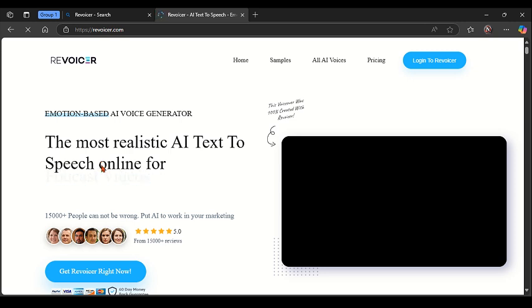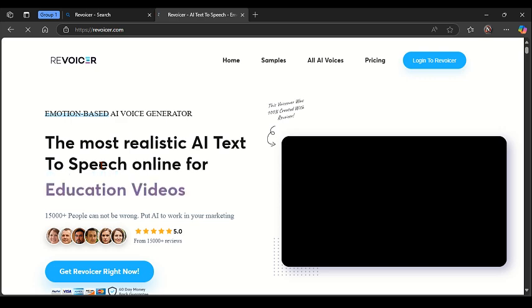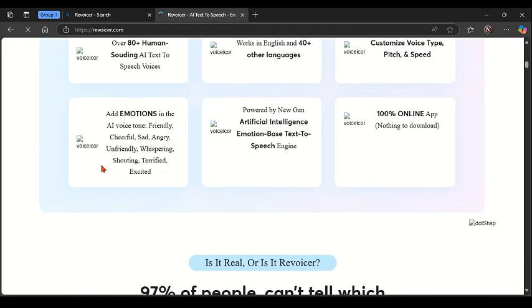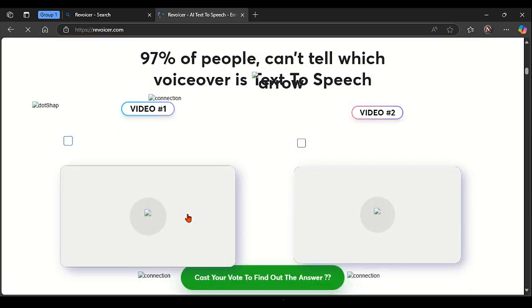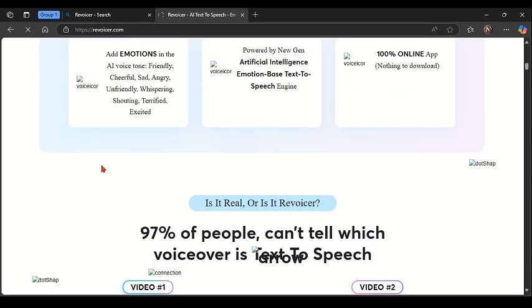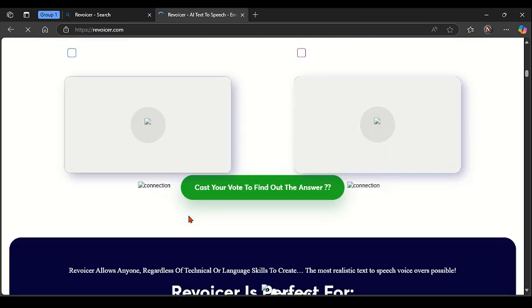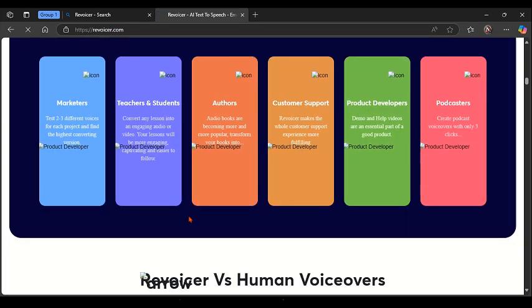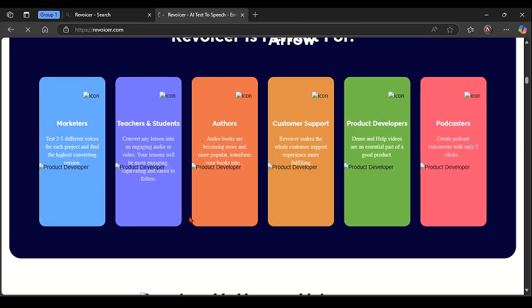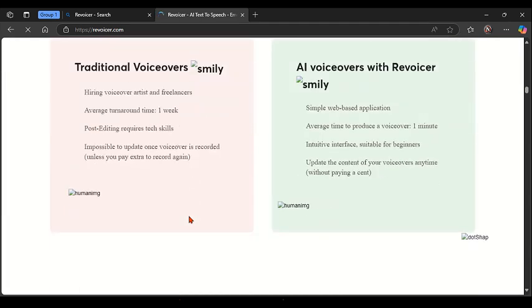And here's the pricing plan for this website. Revoicer offers a few different plans to fit your budget and needs. Here's the list: Revoicer Pro, which starts at $47 to $50 per month, another plan, Revoicer Standard, which starts at $67 to $80 per month, then Revoicer Agency, which is around $127 to $140 per month, and that's the pricing plan for their plans.